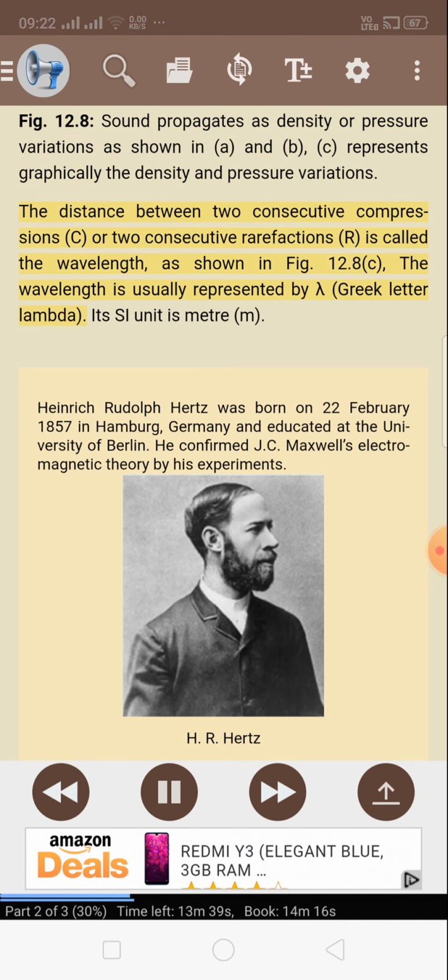The distance between two consecutive compressions C or two consecutive rarefactions R is called the wavelength, as shown in Figure 12.8c. The wavelength is usually represented by the Greek letter lambda. Its SI unit is meter, m.